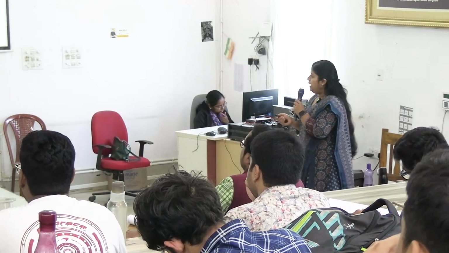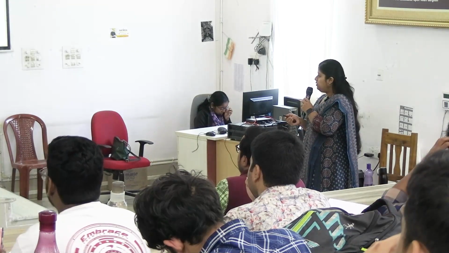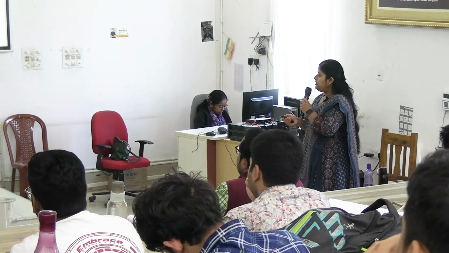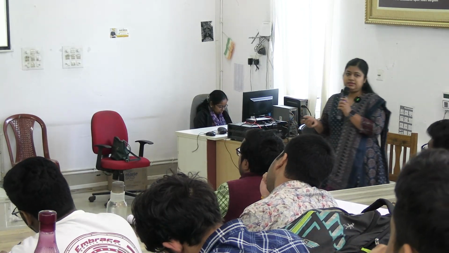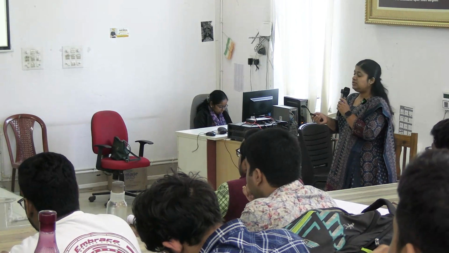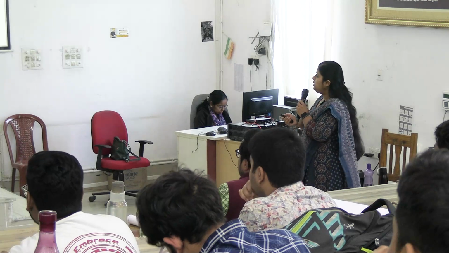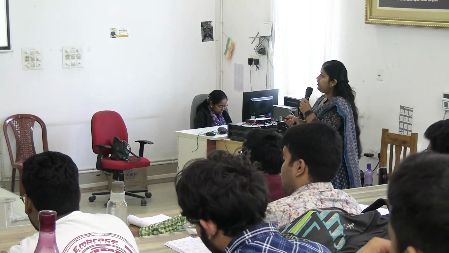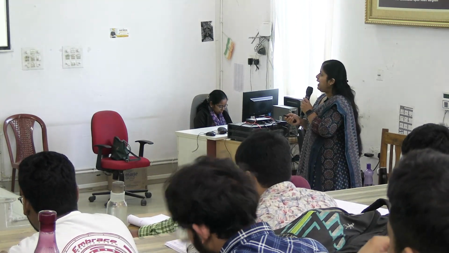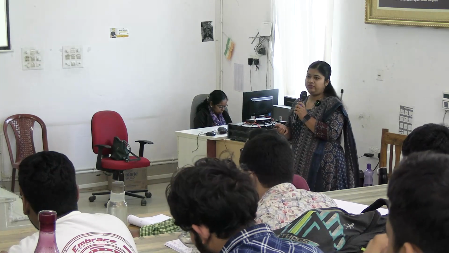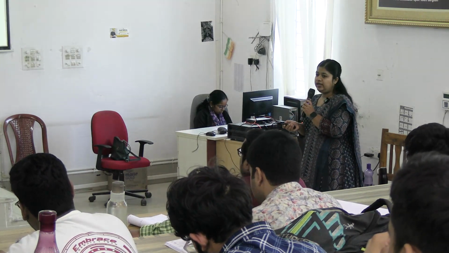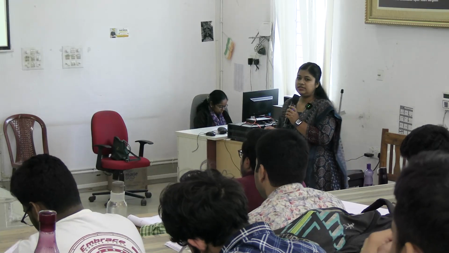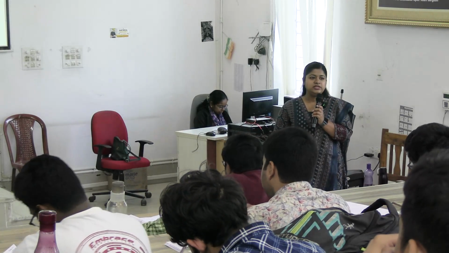Now, among all the porphyrias, which are mostly autosomal dominant, two are autosomal recessive. Which two? This can come as an MCQ question. One is congenital erythropoietic porphyria, and the other is ALA dehydratase deficiency porphyria. Okay, so congenital erythropoietic porphyria was because of deficiency of which enzyme?